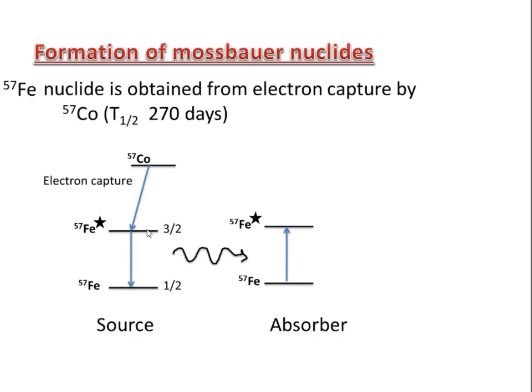When cobalt 57 converts to iron 57 and the iron nucleus is in the first excited state, when it decays to the ground state, it emits gamma rays of about 14.4 kilo electron volts. Then our electronics will pick up those gamma rays. So this is known as the source.